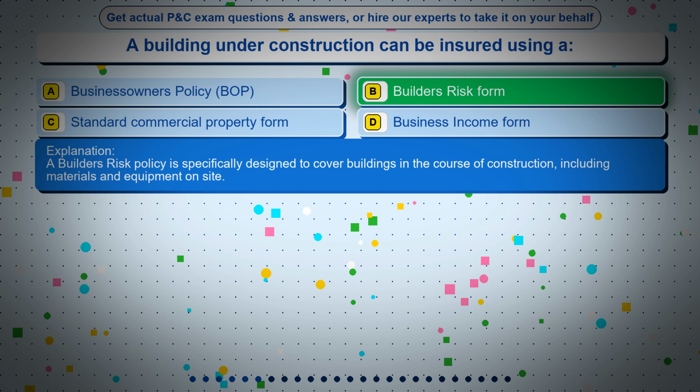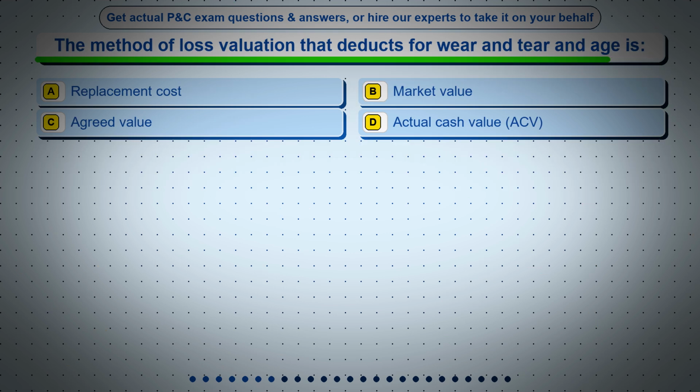Question 7. The method of loss valuation that deducts for wear and tear and age is. Option A, replacement cost. Option B, market value. Option C, the agreed value. Option D, actual cash value, ACV.